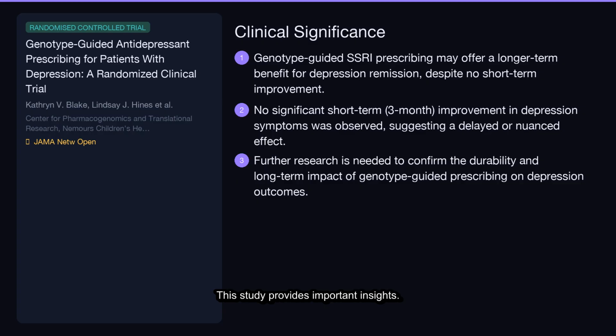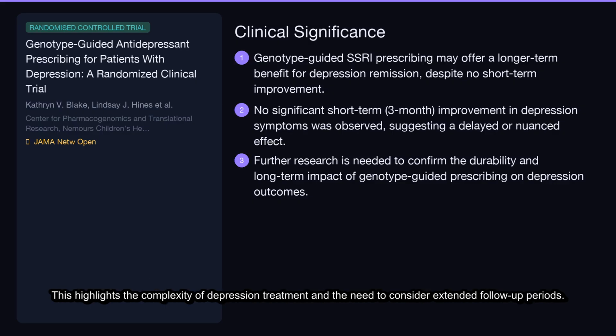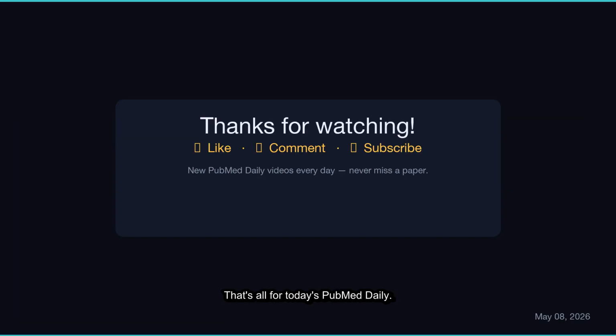This study provides important insights. While pharmacogenetic guidance didn't show immediate benefits at 3 months, the significantly higher remission rates at 6 months suggest a potential longer-term clinical advantage. This highlights the complexity of depression treatment and the need to consider extended follow-up periods. Moving forward, it's crucial to conduct more studies to understand the sustained effects and optimal implementation of genotype-guided prescribing in routine clinical practice.